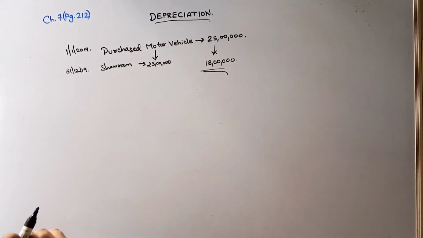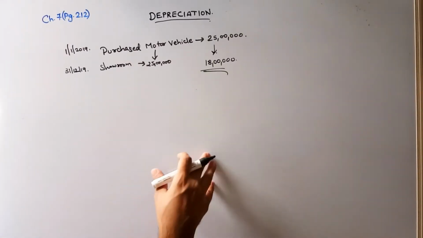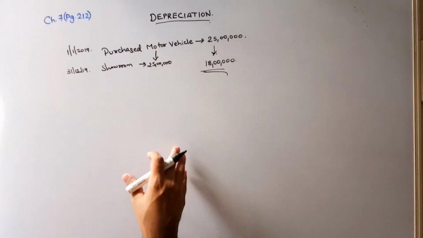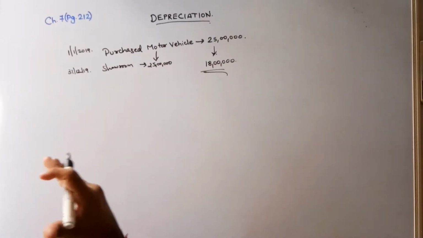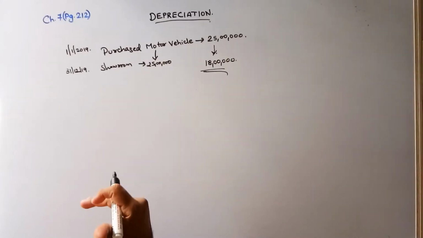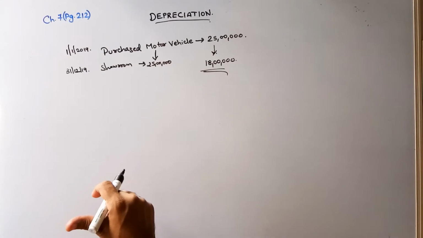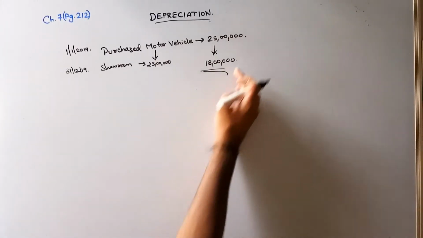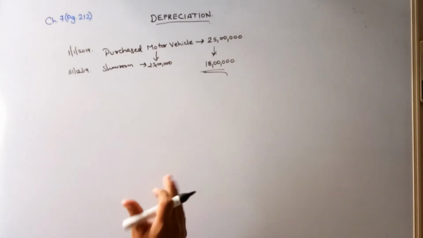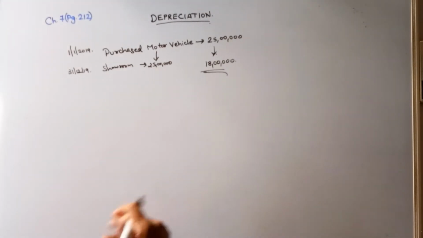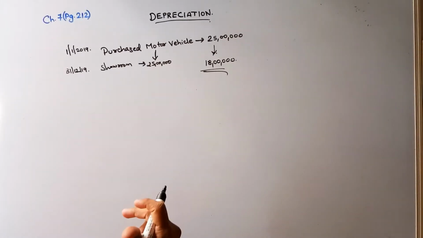We have used it for our personal purpose. We have used the vehicle even for our business purpose. Both the times when we have used it, that has led to a shrinkage, a reduction in the value of the asset. So if the purchase price was 25 lakhs, I am now offered only 18 lakhs, because the value has reduced due to day-to-day use of the vehicle.